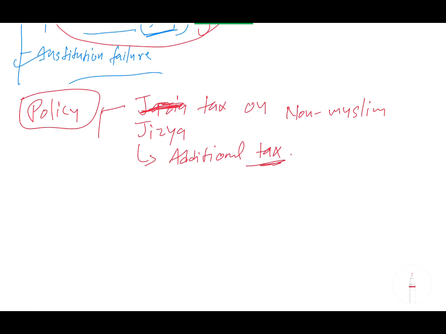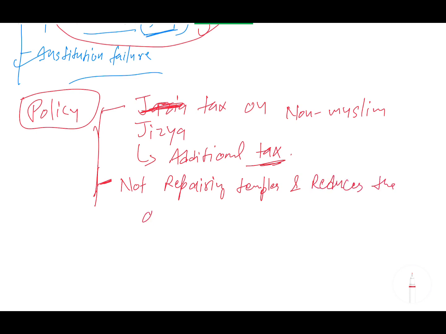And second, what Aurangzeb's policy did is not repairing temples, and in addition to not repairing temples, it also reduced the allocation of land to temples.